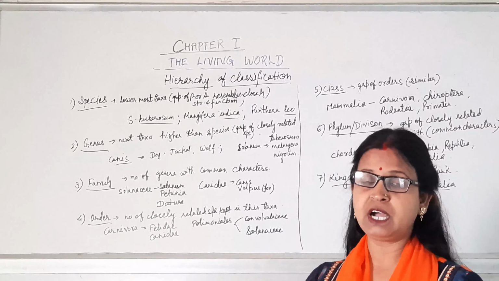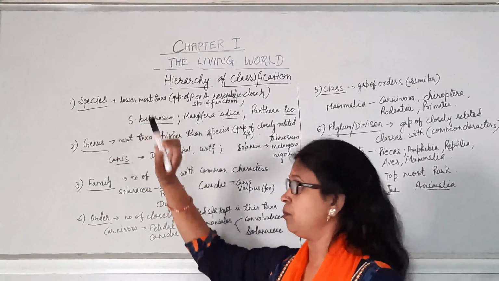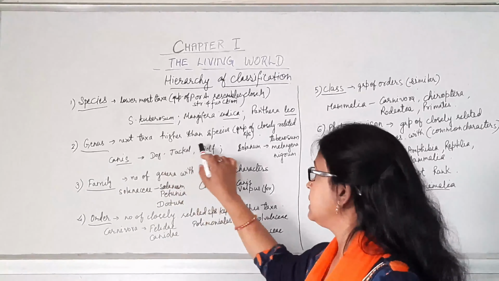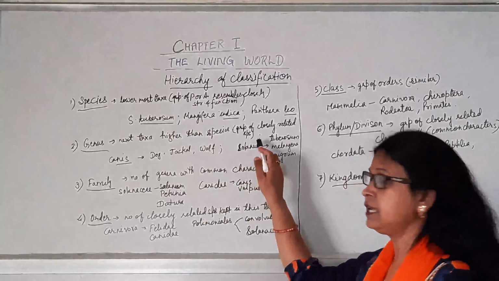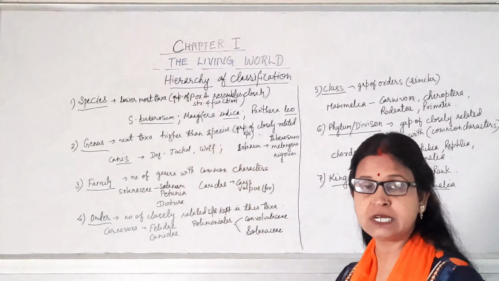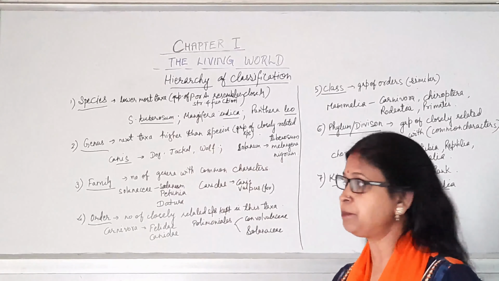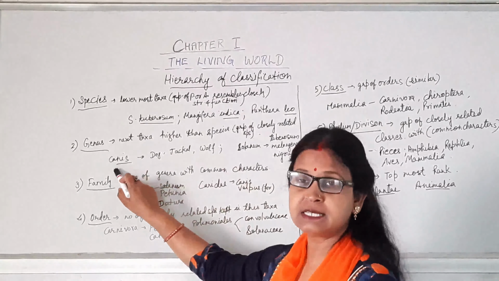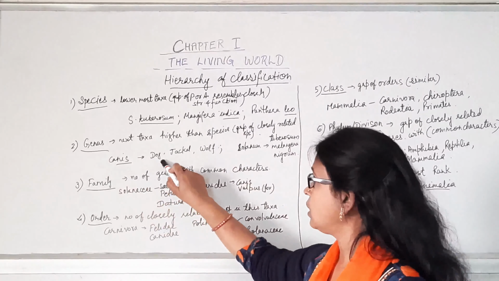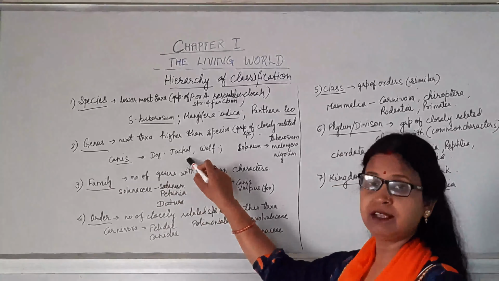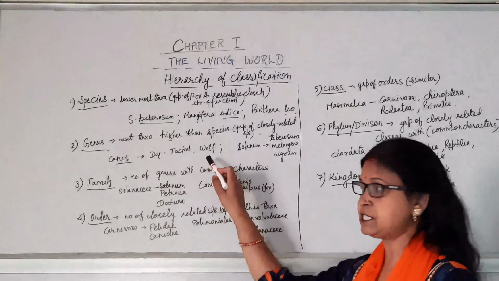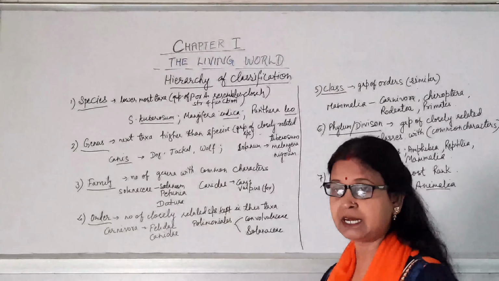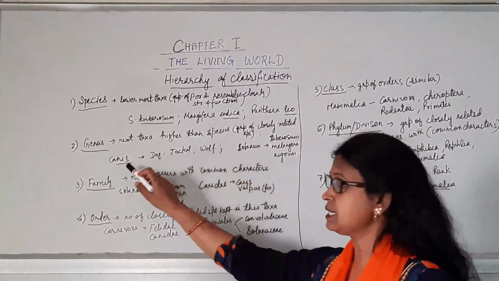Then we will move upward, from bottom to top. The next taxa is known as genus, and this is higher than the species. Here a group of closely related species are kept in the genus. For example, you can see here Canis. Canis is a genus in which dog is one species, jackal is another species, wolf is another species, but their genus is the same. They have some important similar characters, and on that basis they are kept in a single genus.